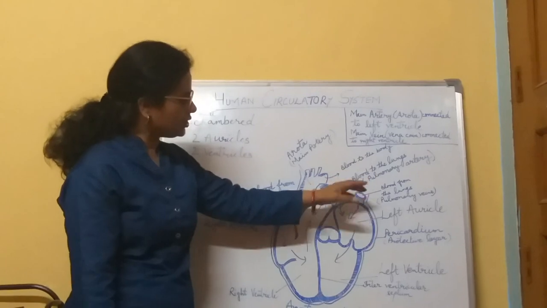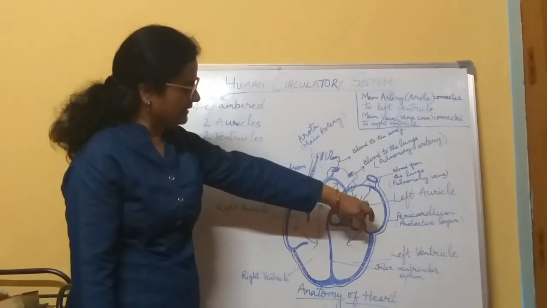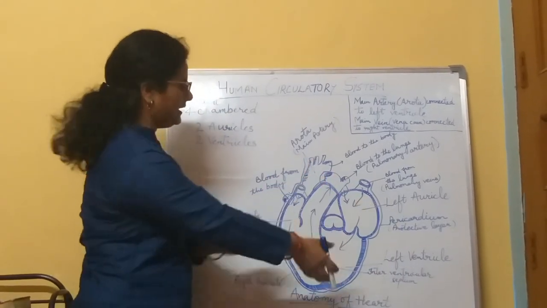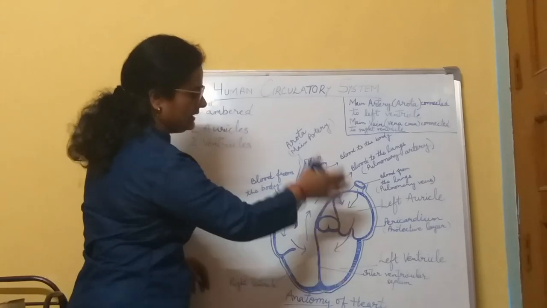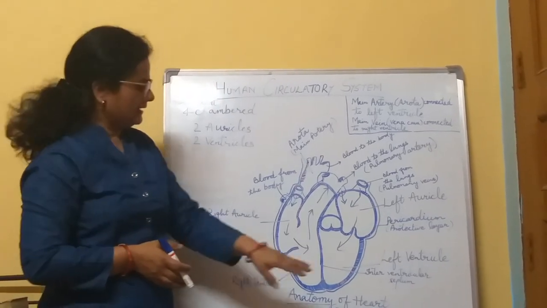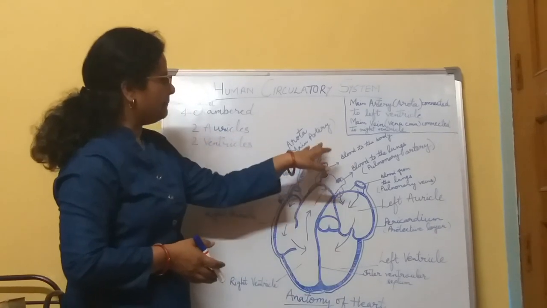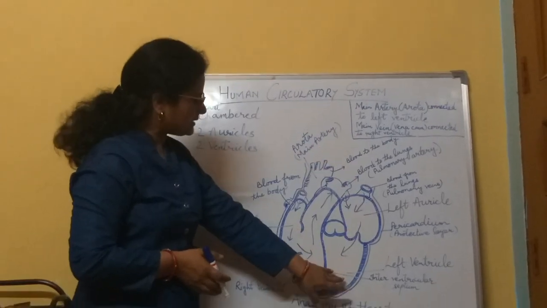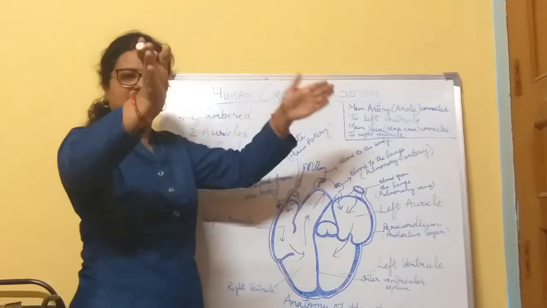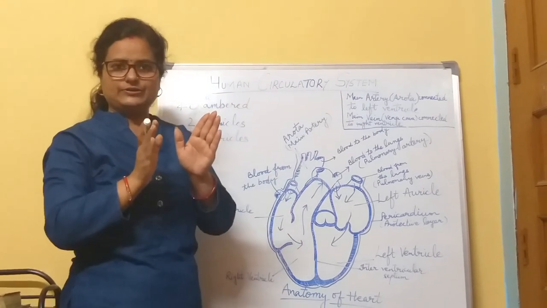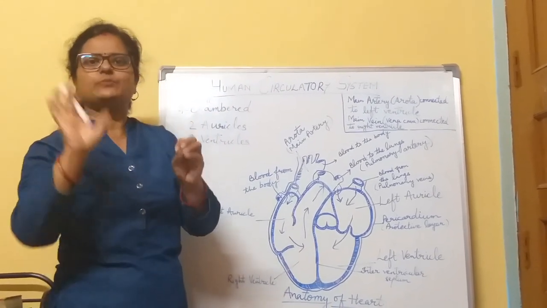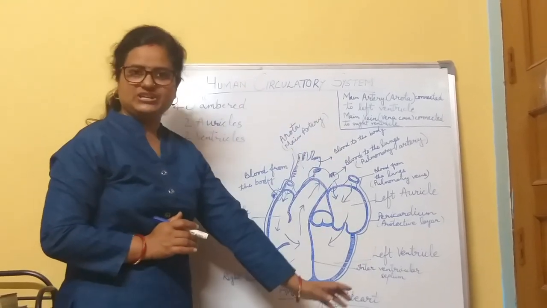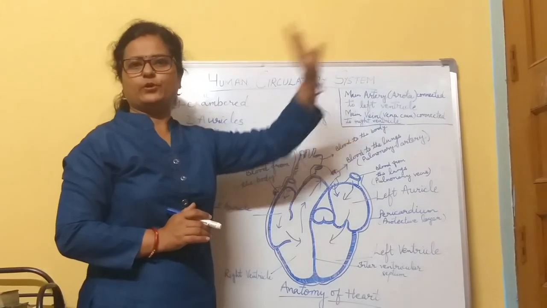And when this oxygenated blood is filled in the left auricle, it gets pressurized and then the valve between them opens and the whole blood comes into the left ventricle. And here in the left ventricle, the main artery, the aorta, is connected. This aorta is then bifurcated into numerous arteries and then into the small capillaries also. With the help of these, the oxygenated blood goes to the different body cells.